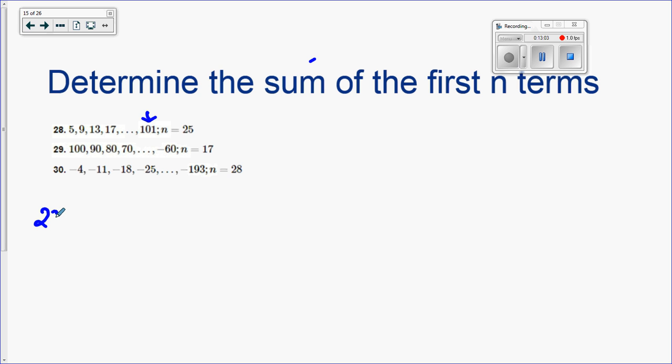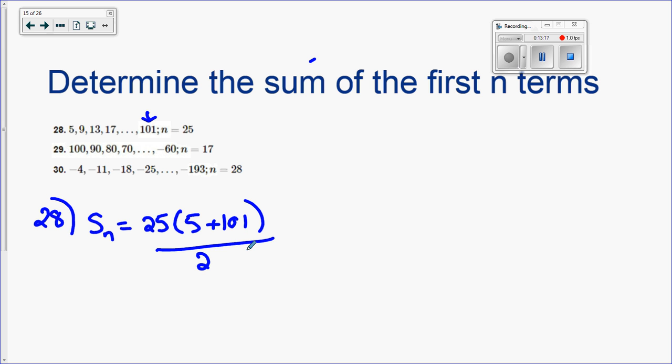So for number 28, for example, the sum of the numbers, n is 25. The first number is 5. The last number is 101. So all I'm doing is putting it in the formula. So I got 25 times 106, divide in half, I got 1325.